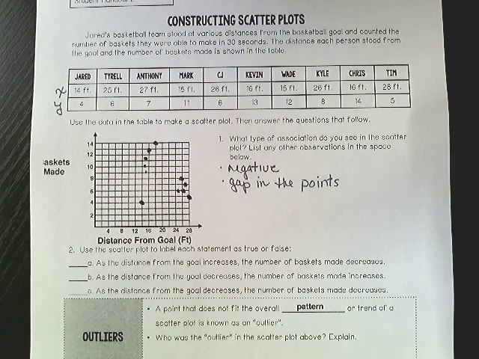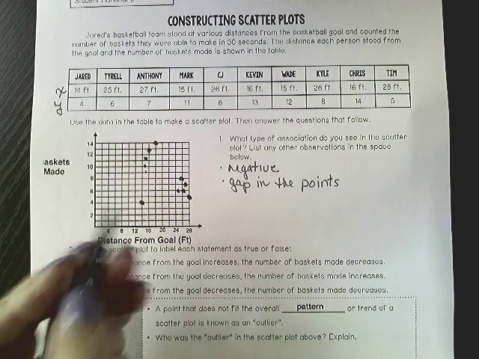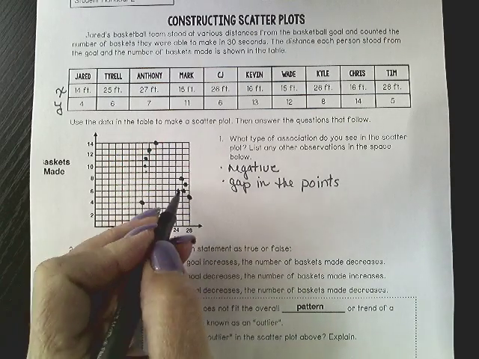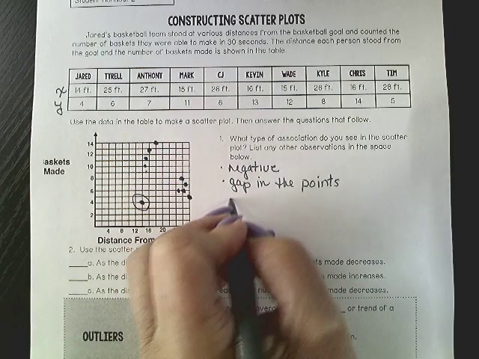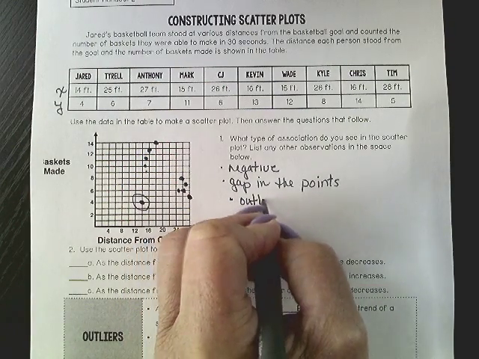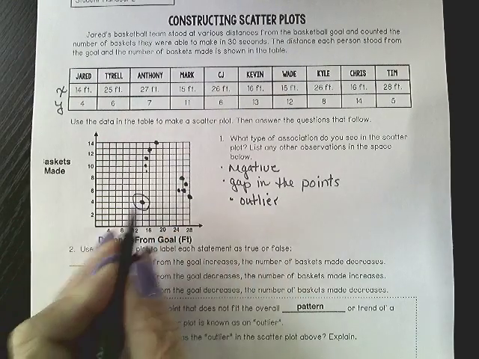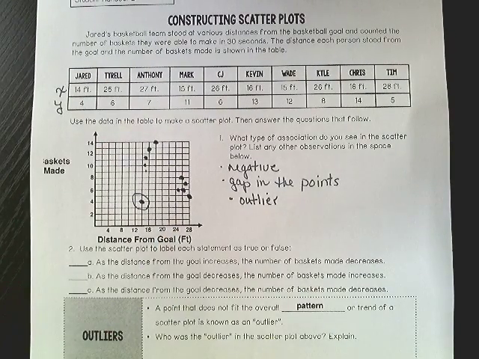And do we have an outlier? Now remember, we discussed outliers. An outlier stands way outside of the data. And do we have an outlier there? Yes, we have an outlier. And that would be that point that's outside the realm of all of the other points.